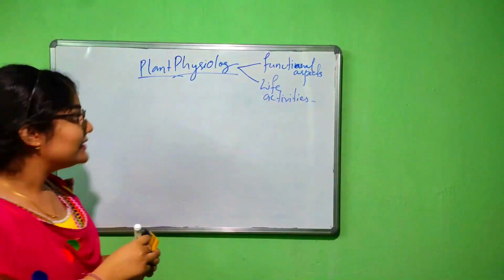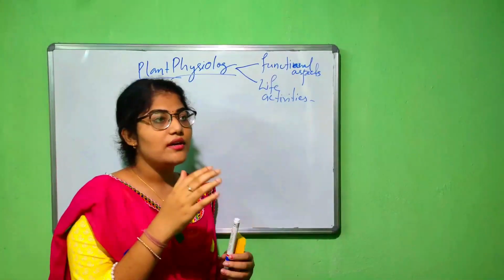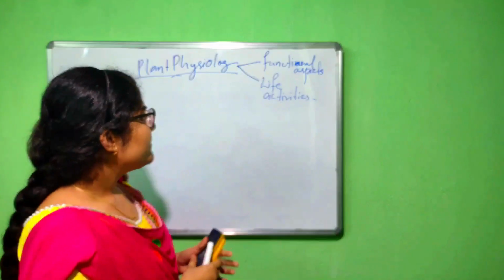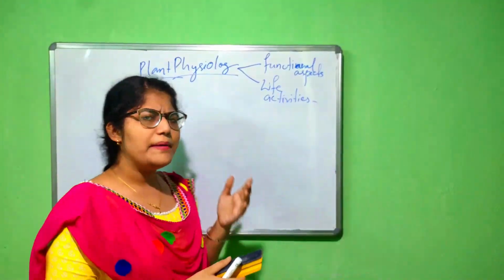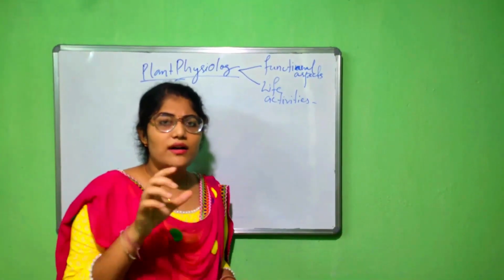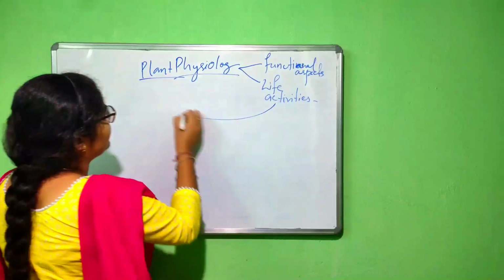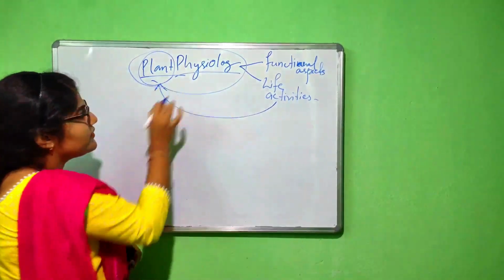Physiology deals with the functions which occur inside an animal body or a plant body, or we may say the total life activities of a plant or animal that can occur throughout their life. When it is related to the plant, then it is called plant physiology.